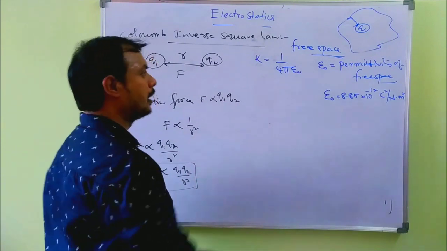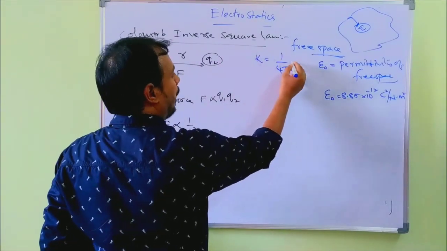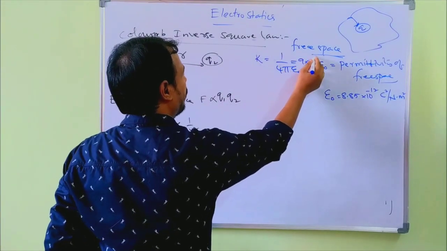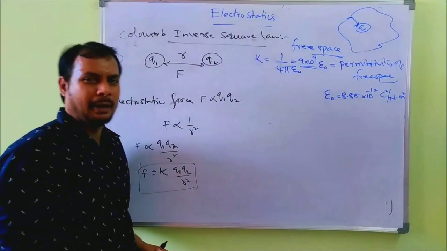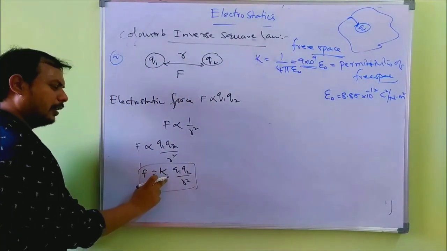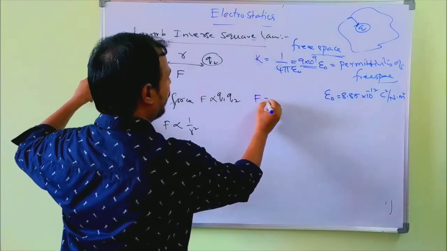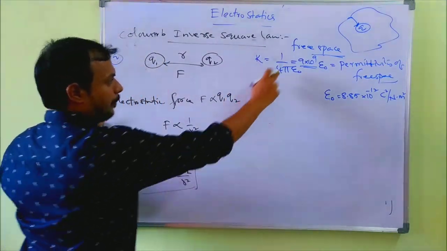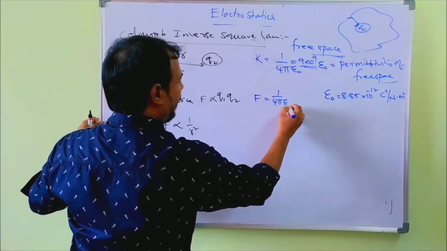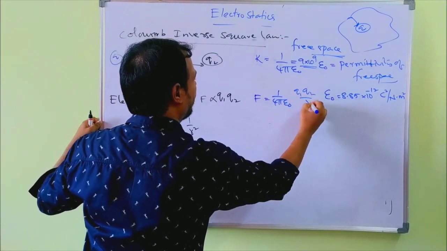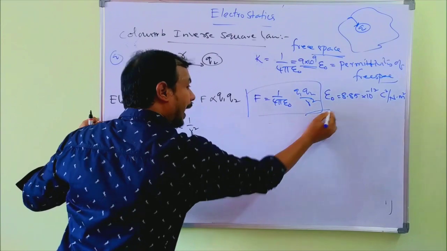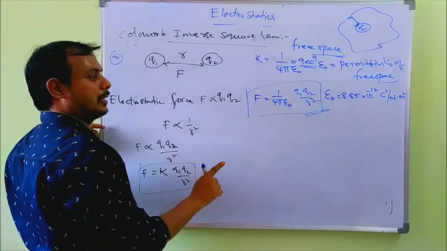But in the numericals, in place of 1 by 4 pi epsilon naught, simply you can substitute 9 into 10 power 9. So 9 into 10 power 9, Q1 Q2 by R squared. That's all. You will get an easy equation. So F is equal to K, 1 by 4 pi epsilon naught, Q1 Q2 by R square. It is in the medium free space.